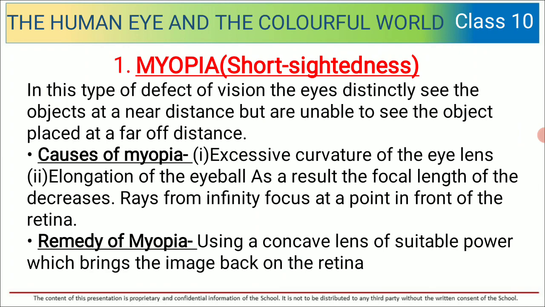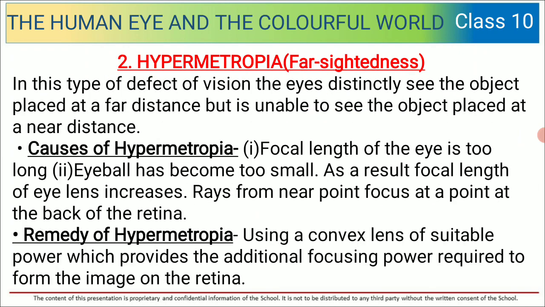So, what are the causes of myopia? Excessive curvature of the eye lens, elongation of the eyeball. As a result, the focal length of the eye decreases. Rays from infinity focus at a point in front of the retina. Remedy of myopia: using a concave lens of suitable power, which brings the image back on the retina.